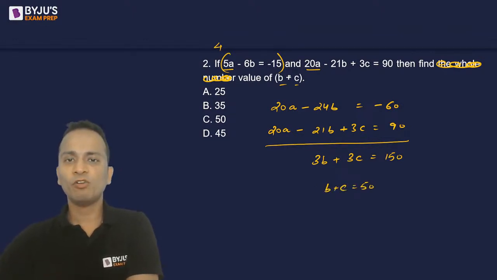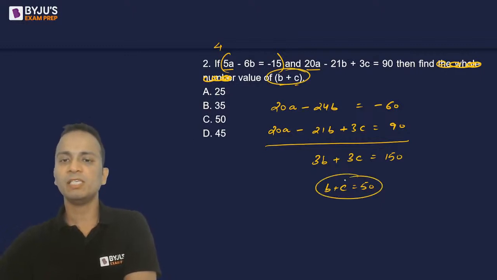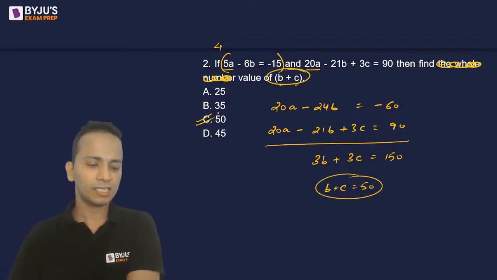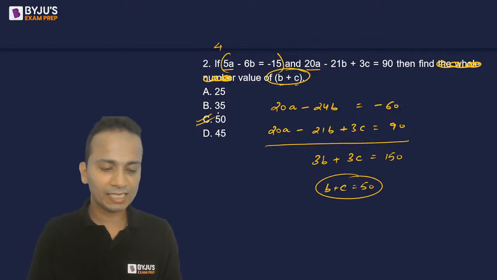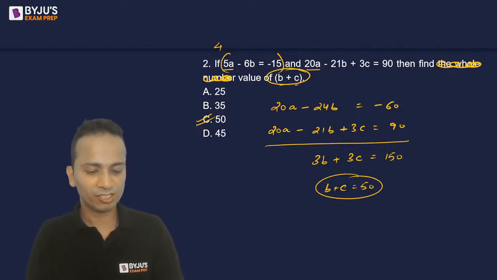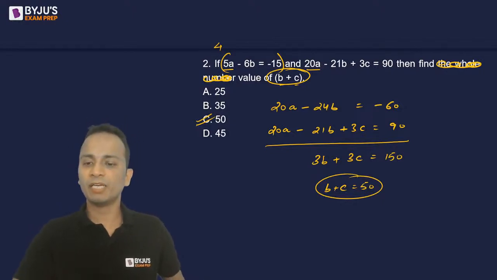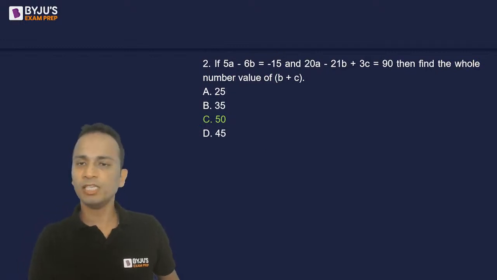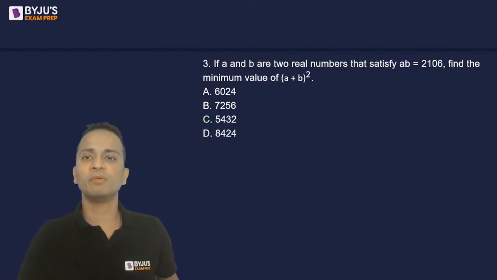So the value of B plus C was required. B plus C is equal to 50. The correct answer is option C. And I can see plenty of you have given the correct answer, option C. Nice. Good. Keep it up. So correct answer being option C. Let's now look at question number 3.